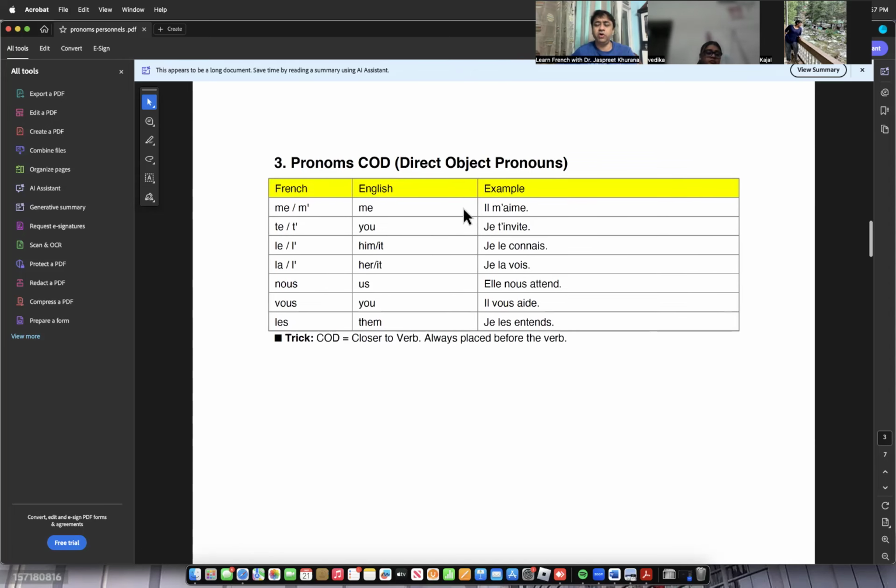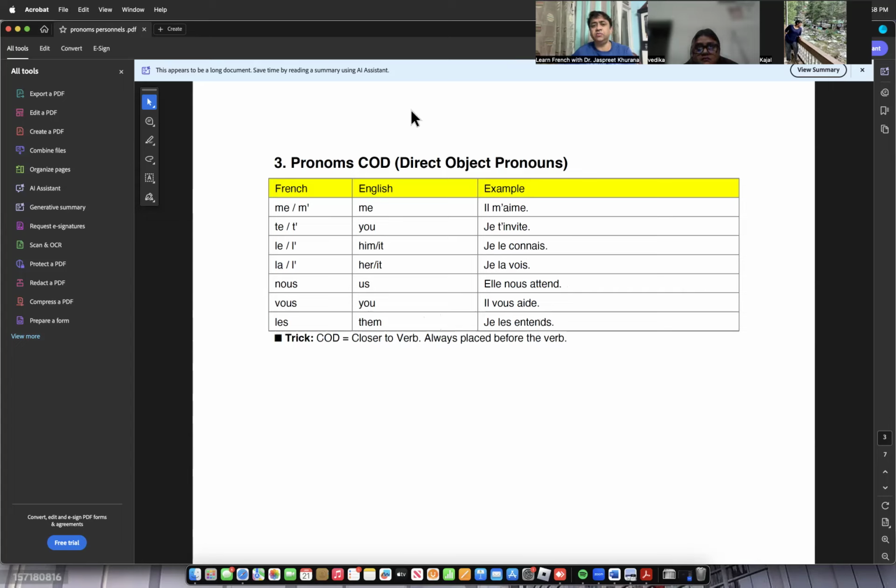Third is COD. I told you that they directly replace the object. For example, il m'aime, he loves me. Je t'invite, I invite you. Je le connais, I know him or her. Je la vois, I can see her. Elle nous attend, she is waiting for us. Il vous aide, he is helping you. Je les attends, I am waiting for them.